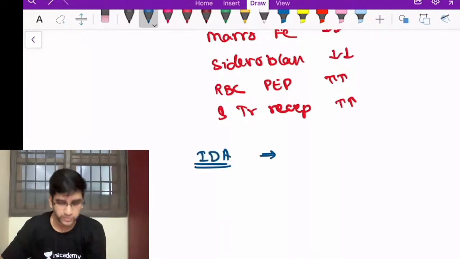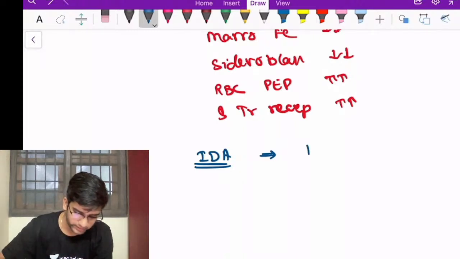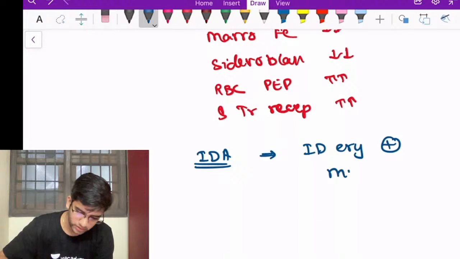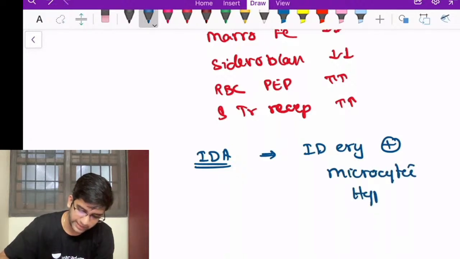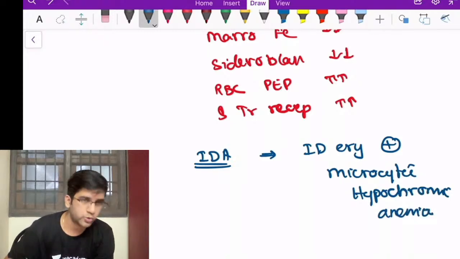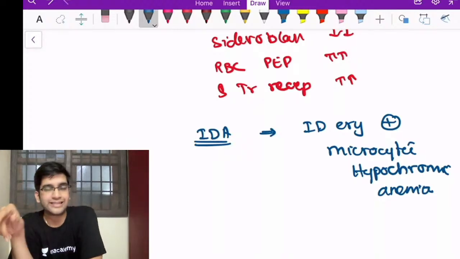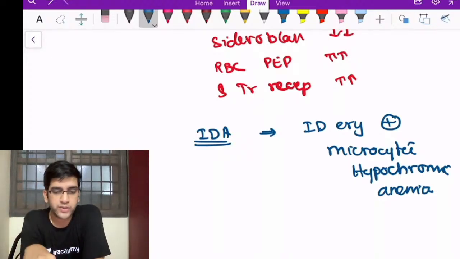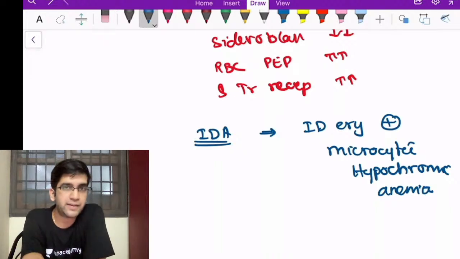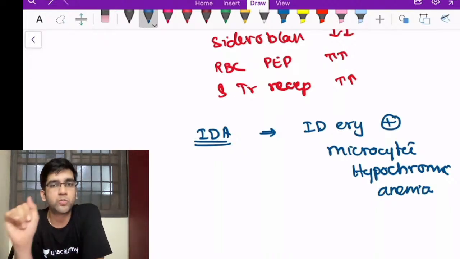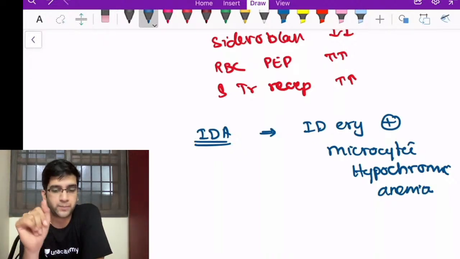All the above findings will be there, which is, I'll just write, iron deficient erythropoiesis findings plus microcytic hypochromic anemia. Fine. Those are the things which are going to happen in my iron deficiency anemia in the terminal stage, right? So we know the pathogenesis. We link the pathogenesis with the iron studies, right? We need to know about it because it's a continuum, right?